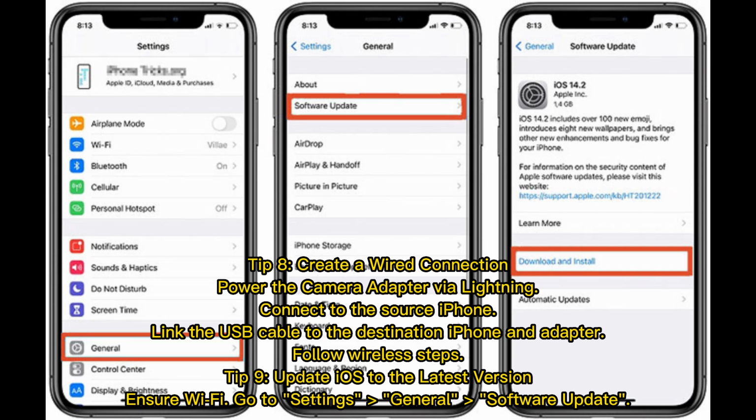Tip 9. Update iOS to the latest version. Ensure Wi-Fi. Go to Settings, General, Software Update.